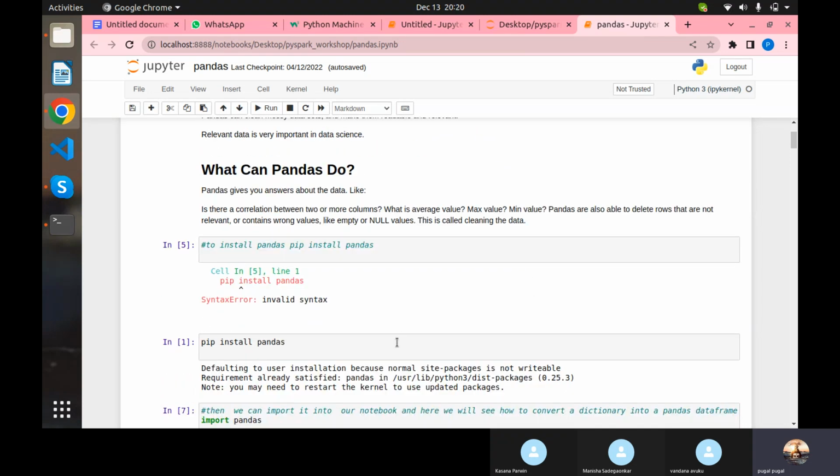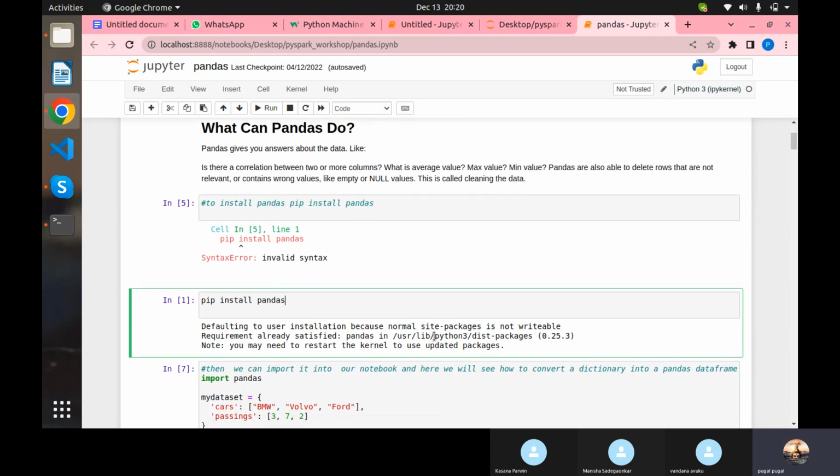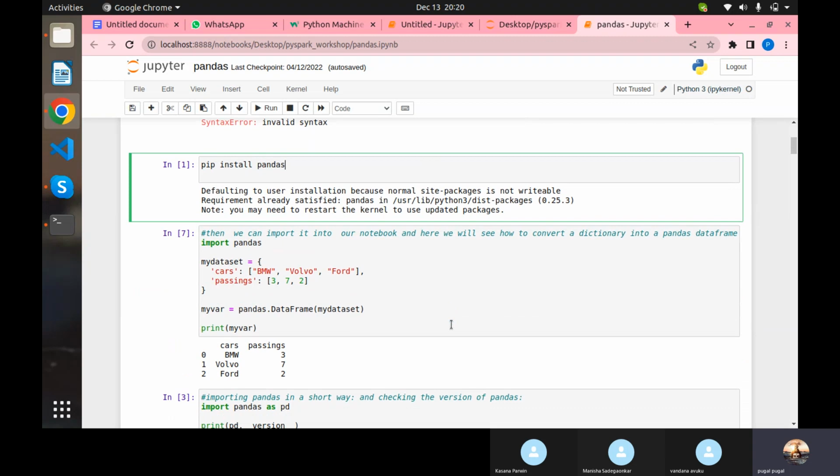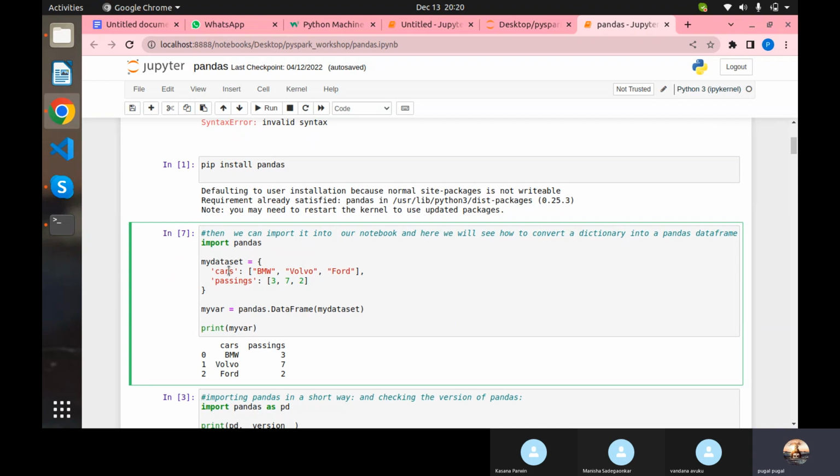If you want to install pandas, you can use the pip install pandas command, and it will get installed. Then, what we are seeing here is a dictionary. The cars key is holding a value which is a data structure. Passing is also a key which is holding a data structure, and I'm just converting that into a data frame and printing it. Here you can see that the data frame easily converts keys into column names.